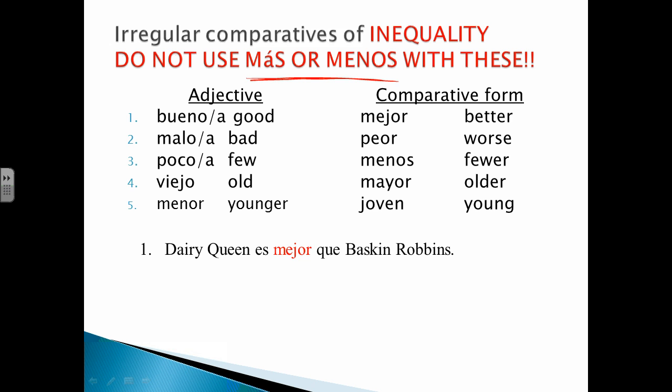So, un ejemplo, Dairy Queen es mejor que Baskin Robbins. You wouldn't say Dairy Queen es más mejor. You would just get rid of the más and you would just use mejor. Or you wouldn't say más bueno tampoco. Okay, you would say mejor. Juana es mayor que Julián, por ejemplo.